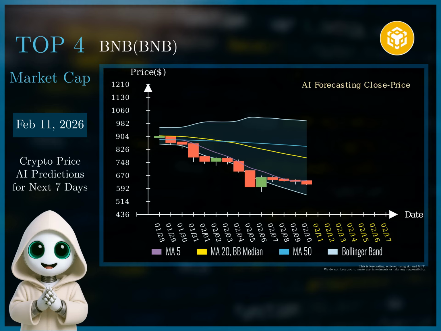We will enter a short position at $623, placing a stop-loss order at $647 to limit potential losses if the price unexpectedly rises. The initial target price is set at $547, aiming to capitalize on the anticipated downward movement.